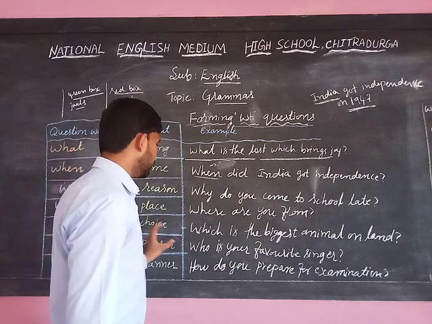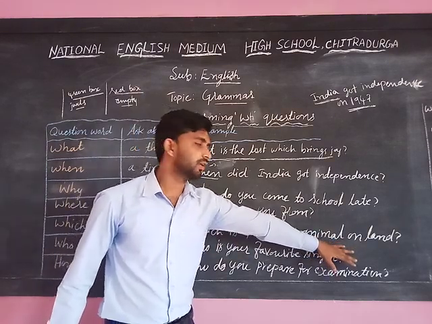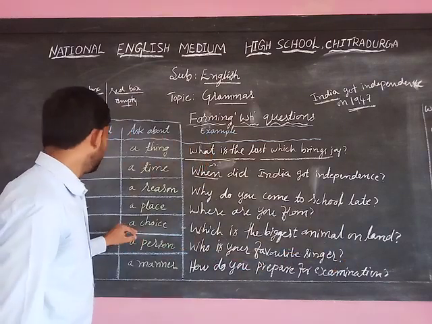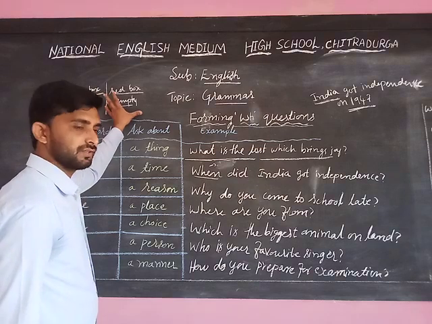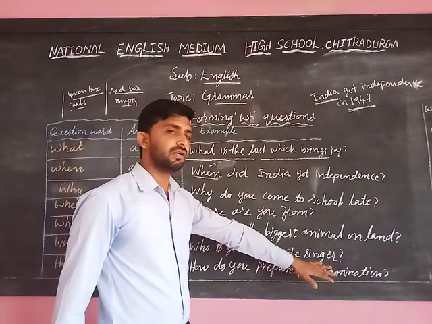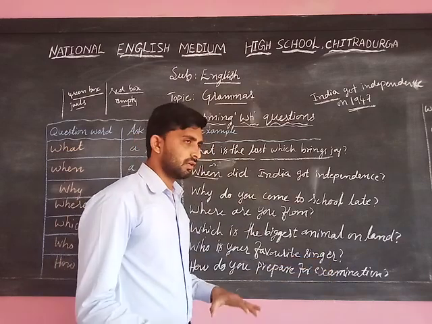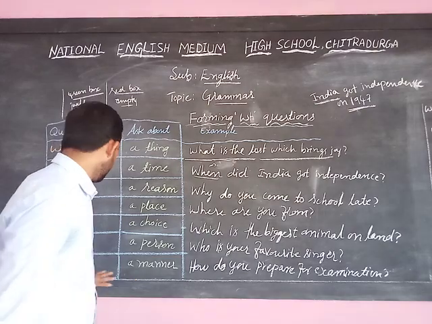Which, a choice: which is the biggest animal on land. We always have a choice when we use which, as in the example of the green box and the red box. Then who, a person: who is your favorite singer, or actor. Several examples are given. You have to remember that.